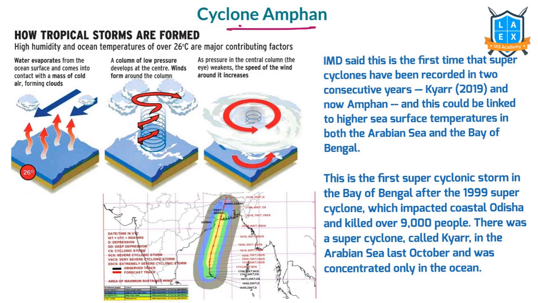Umpun is very important because it led to heavy destruction in the states of Odisha, West Bengal, etc. That's why we need to know about it. There is a chance of being asked about either Cyclone Kyarr or Cyclone Umpun, so you need to know about them carefully. Cyclone Kyarr was the super cyclone that impacted in 2019 and Cyclone Amphan in 2020. So try to go through this once.